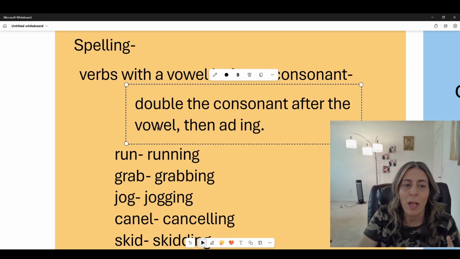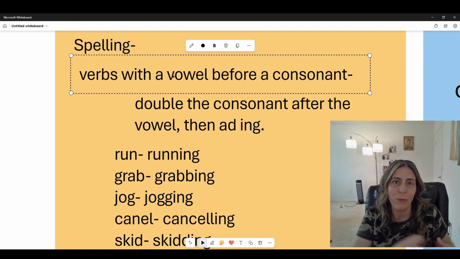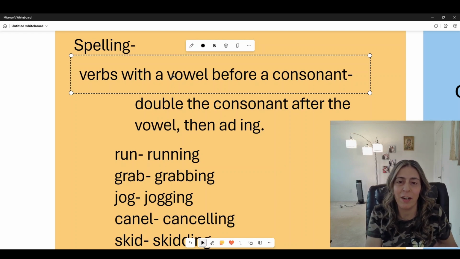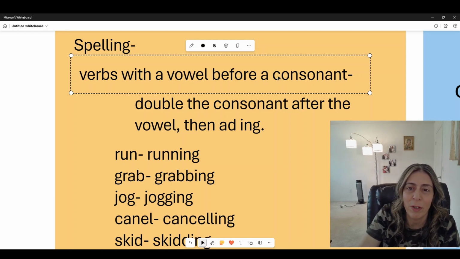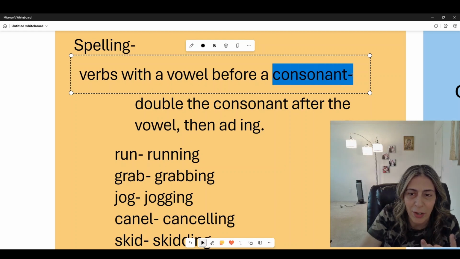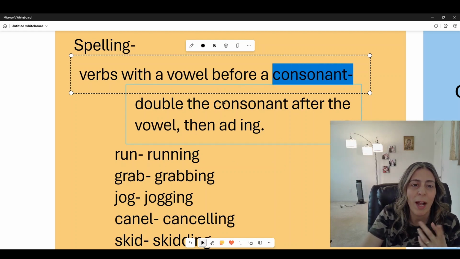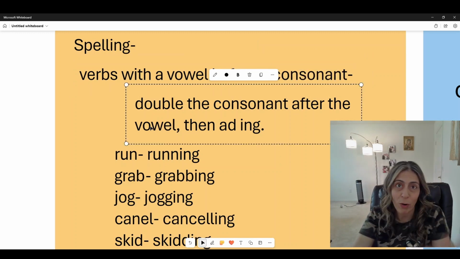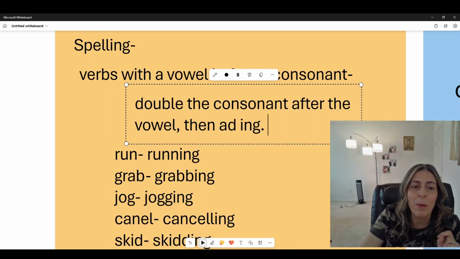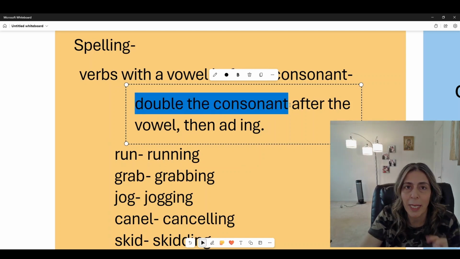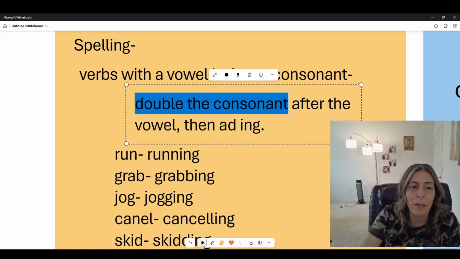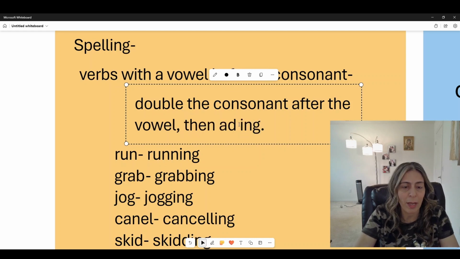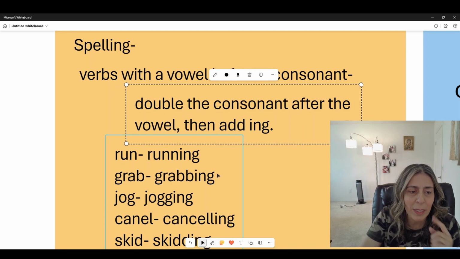All right. So if we have a vowel before the end of the verb, a vowel before the last letter of the verb. The last letter of a verb will be a consonant, like a letter, okay? But if we have a vowel, an A, E, I, O, U before that, we just double the consonant. Make it two, okay? The one that comes after a vowel, and then we add ing, okay?